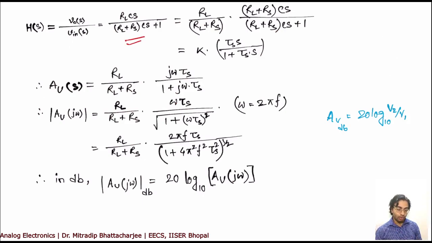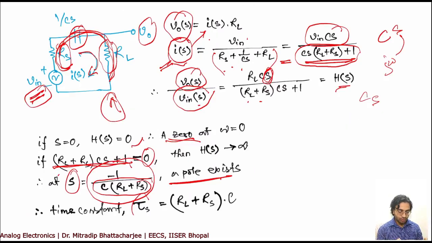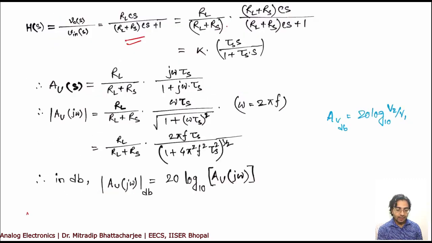So let us modify this a bit. I want this time constant to appear in both, because at this moment you have the time constant only in the denominator, tau s, not in the numerator. So what I have done is I have multiplied RL Cs with Cs, and also just to balance this expression, I put RL plus RS in the denominator as well.